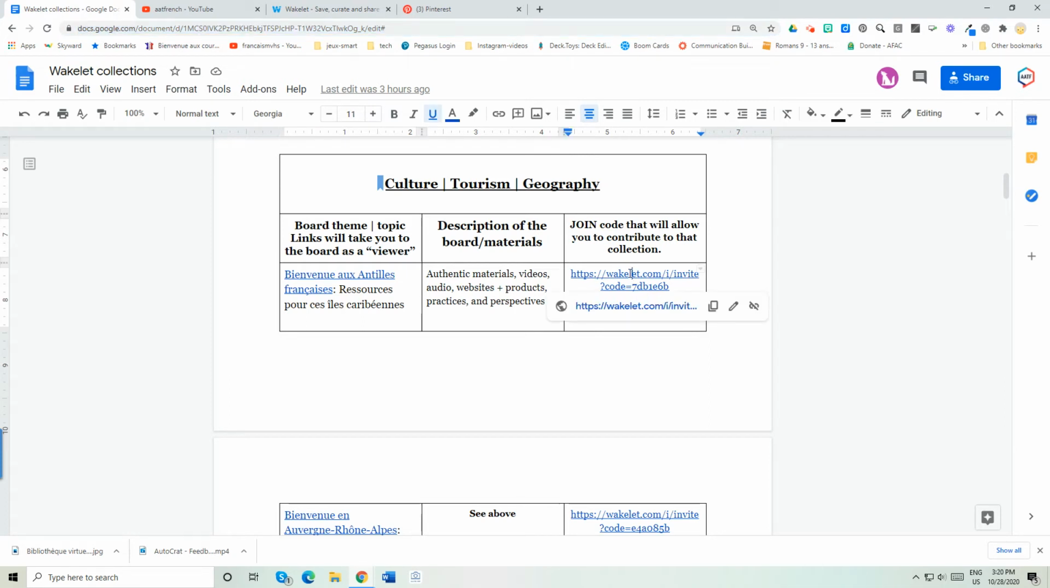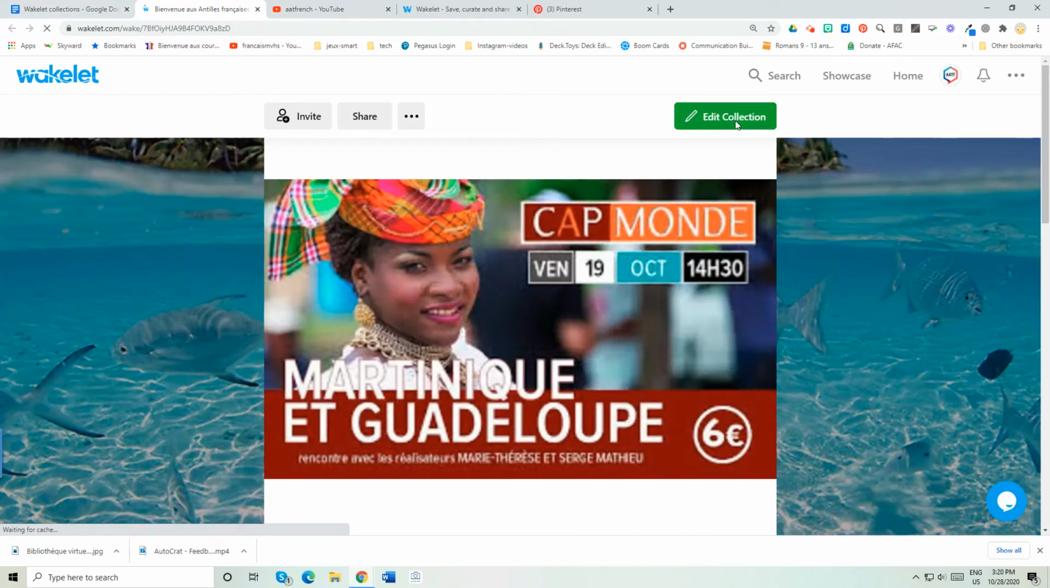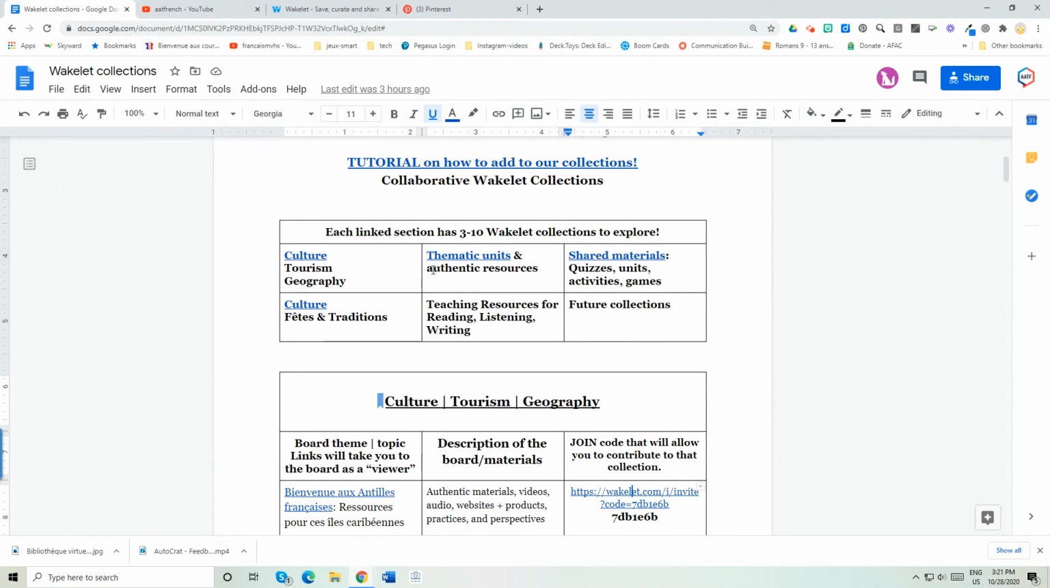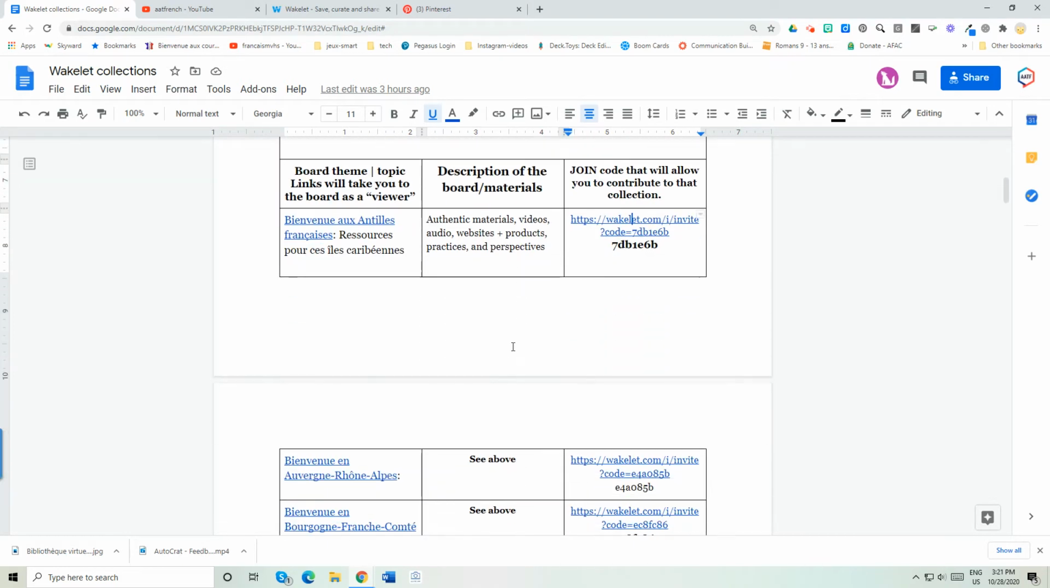Okay, so if you want to contribute to the Auntie learning site, we've got that for you. Click on that and it'll say this is the join code, and it'll give you that permission to automatically start pinning or collecting with us. And if you have any questions, there's another little tutorial right here at the top.